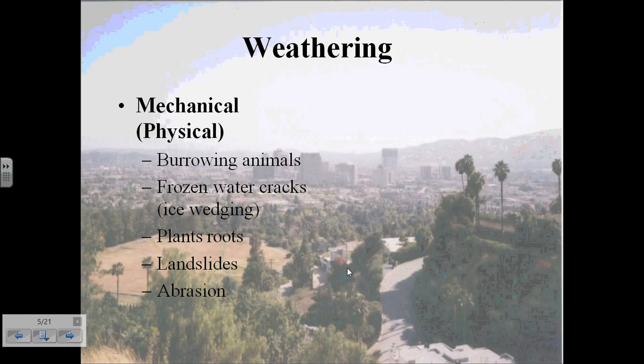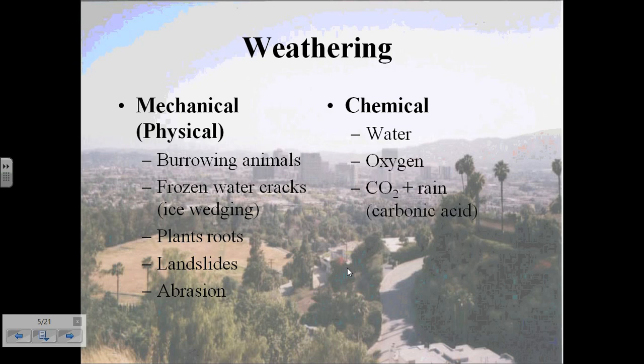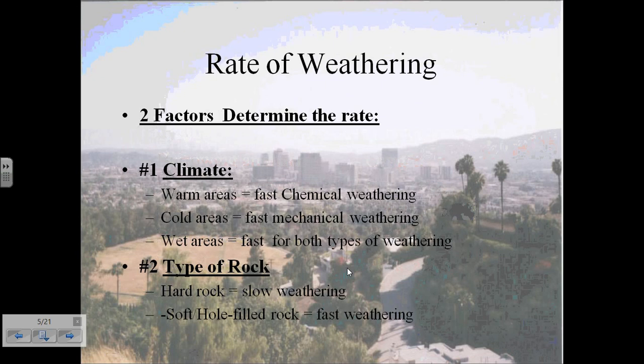Now, the other one you have is abrasion, and that's when the rocks or other types of materials use force to break down the rock. In this case, you would have a rock carried by wind to hit another rock to break it, and that process describes abrasion. Now, chemical weathering has examples which include water, oxygen, carbonic acid, acid rain, plant acid.